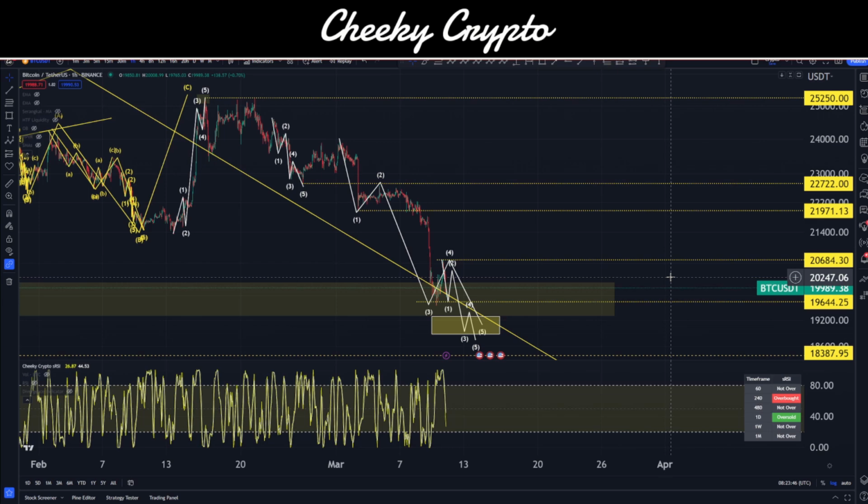I know Chris holds a little USDC, a little bit of USDT and all those kind of things, but for the most part, I'm back into fiat and I will onboard later. I've done some purchases recently as well, as people in our Discord server and our members will know. There's still a lot more purchasing to do as we come down even deeper, but I'm encouraged by thinking this is the final move to the downside in the bear market, and once we actually finish this Z wave, I'm not expecting any further lows in the bear market. So dollar cost averaging on the way down seems to be the most logical approach at the moment.